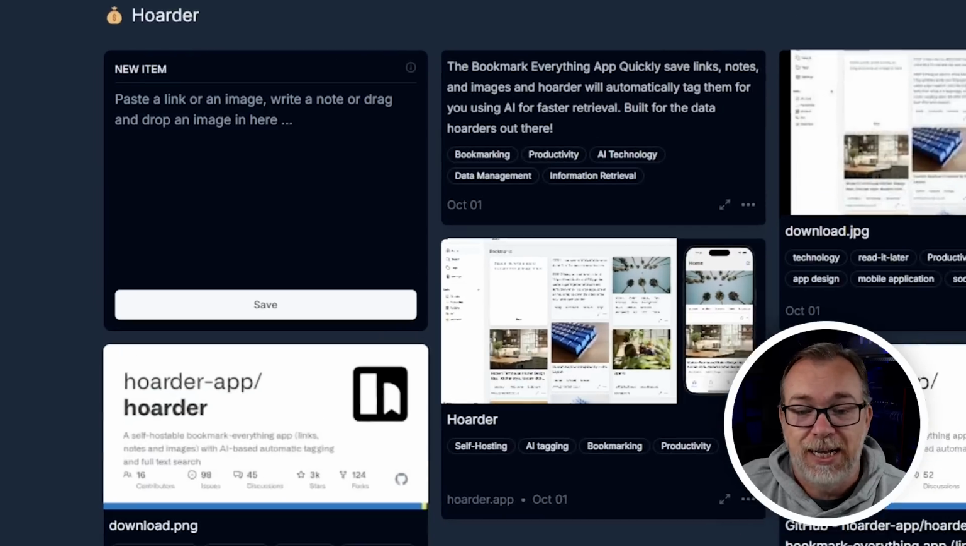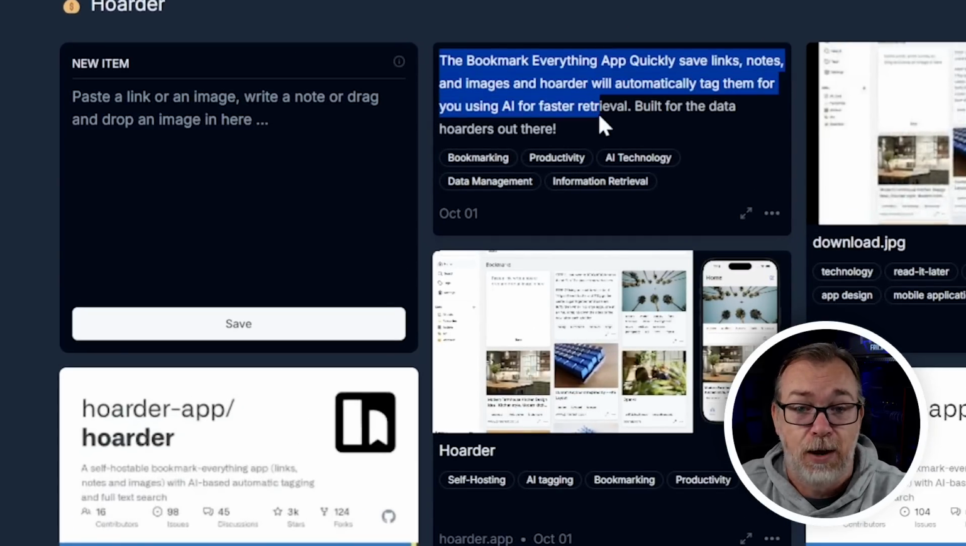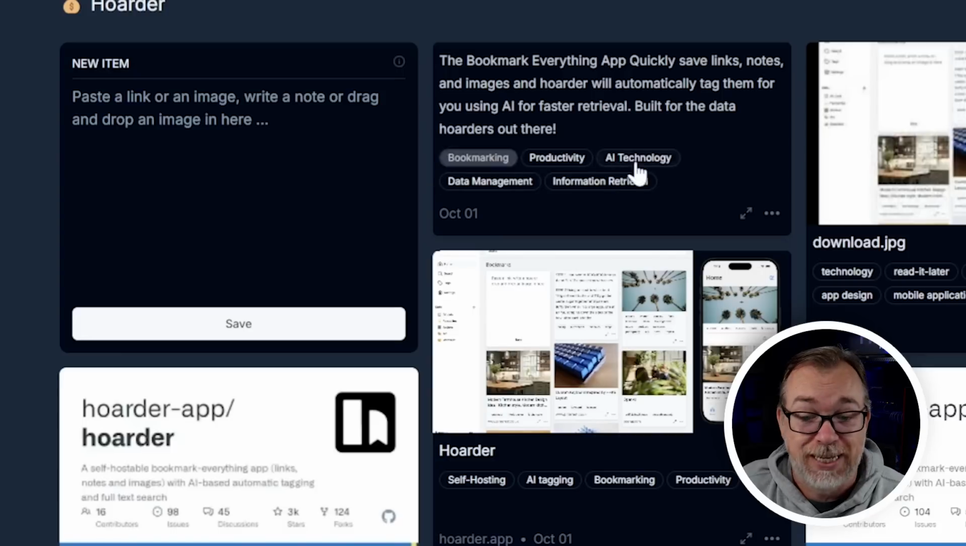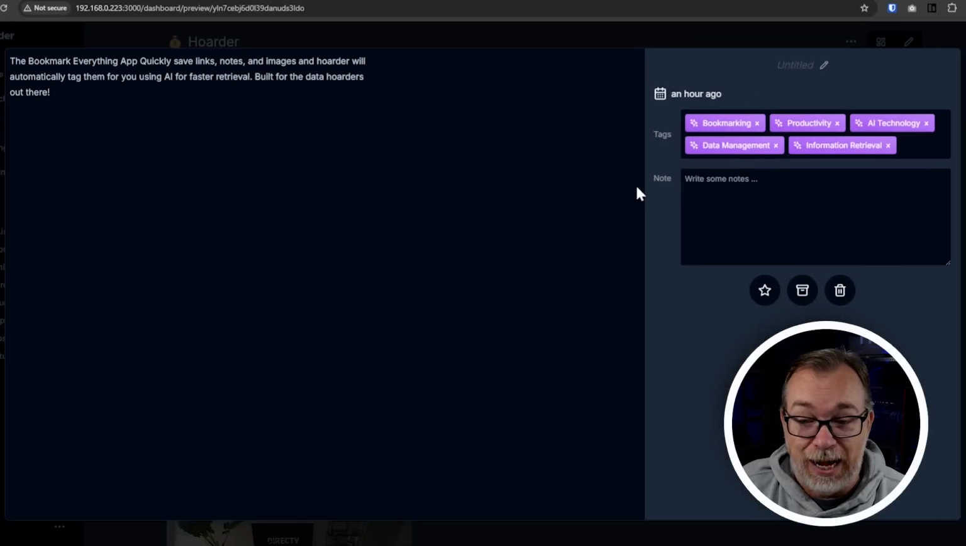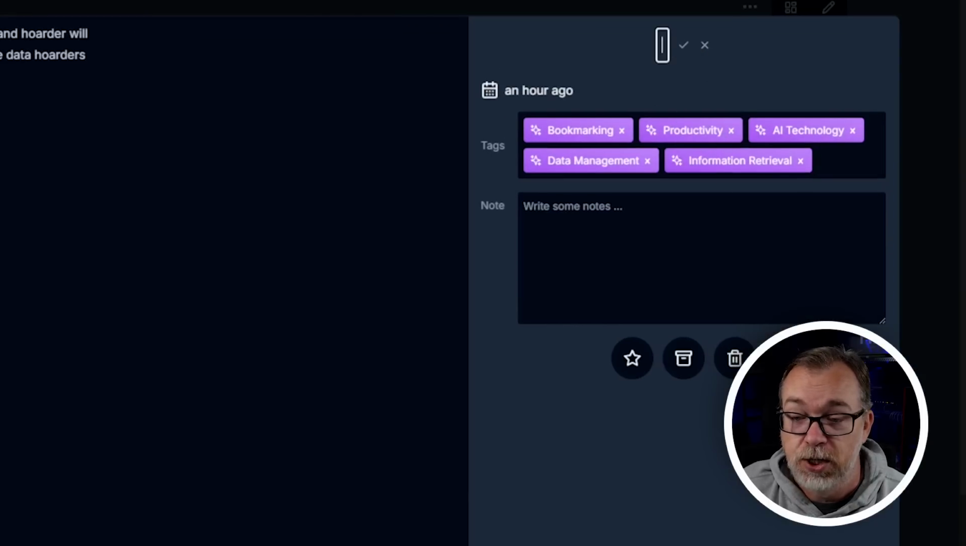So if I come back to here, I can see that here's the text that I saved about Hoarder. AI automatically added some additional tags down here. It's got the date on when it was added. We can expand this out and we can get more information about it. We can give it a title if we wanted to do that.